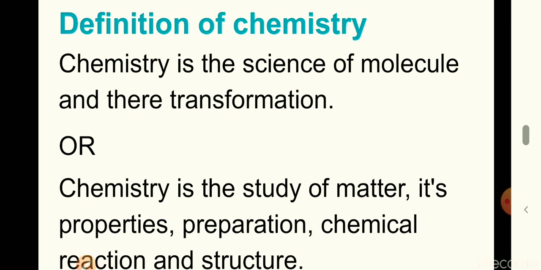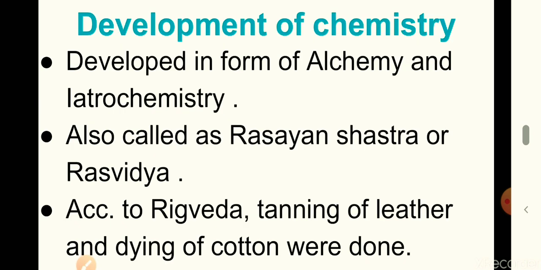Now, come to the development of chemistry. When chemistry was developed, it was not known to us by the name of chemistry. It was known to us as alchemy and electrochemistry. Chemistry is also called Rasayanik Shastra or Ras Vidya. According to the Rig Veda, tanning of leather and dyeing of cloth were done. This shows that chemistry was applied even at the time of the Rig Veda, because tanning is not done without chemistry.